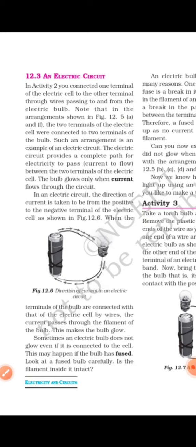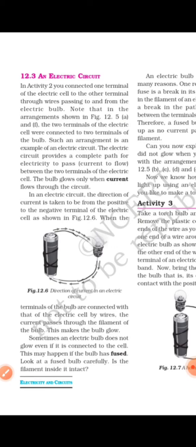Now there are two types of circuit. One is open and the other is closed circuit. What is this open circuit and closed circuit? Suppose the connection is properly given to the device, but somehow the bulb is not glowing.